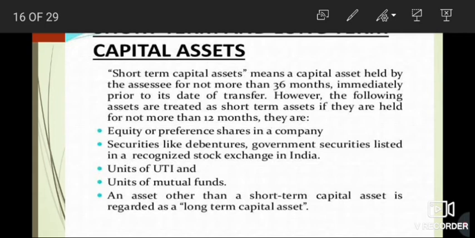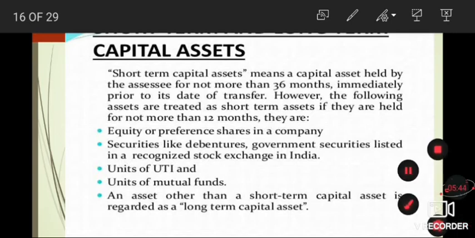Now, however, the following assets are treated as short-term assets if they are held for not more than 12 months. And what are those assets? If you have equity or preference shares in a company, or securities like debentures and government securities listed on a recognized stock exchange, units of UTI, units of mutual funds. In all these cases, if you are holding them for more than 12 months, then that also will be counted as a long-term capital asset. Any asset other than a short-term capital asset will be regarded as a long-term capital asset.